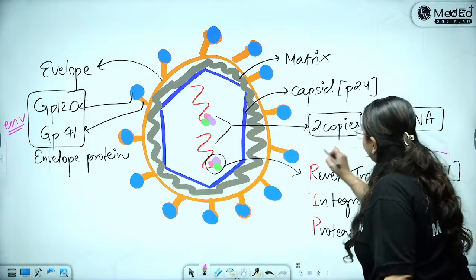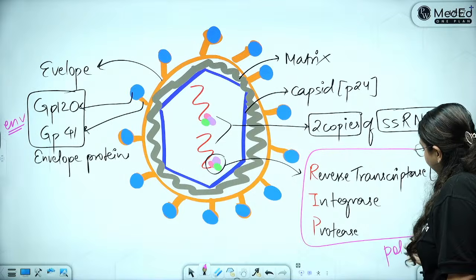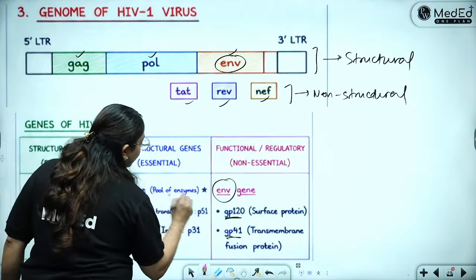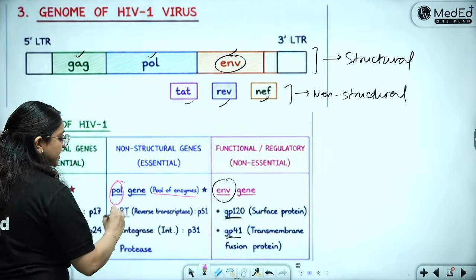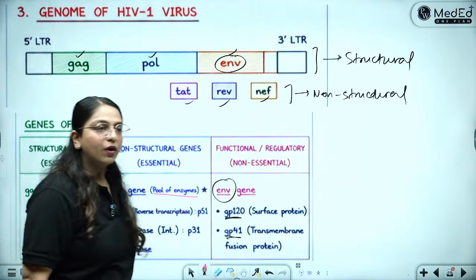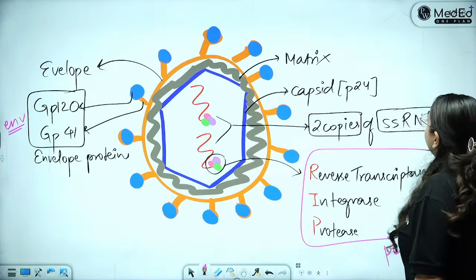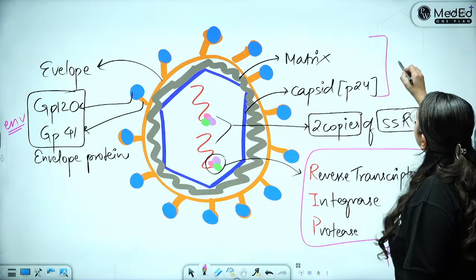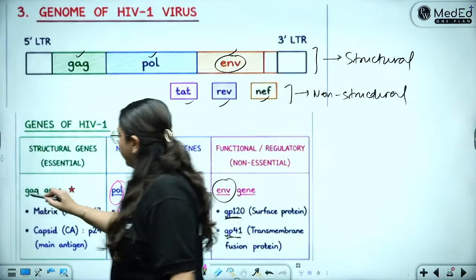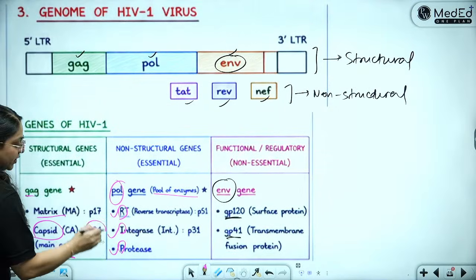This is a pool of enzymes. So it will be coded for by the POL gene. So the POL gene will code for the pool of enzymes: reverse transcriptase, integrase and protease, the RIP enzymes. Okay. Then what is remaining is the nucleocapsid, which is the matrix as well as the capsid. This is coded for by the GAG gene. So the GAG gene codes for the matrix and the capsid. The capsid is the main antigen, which is the P24 antigen.